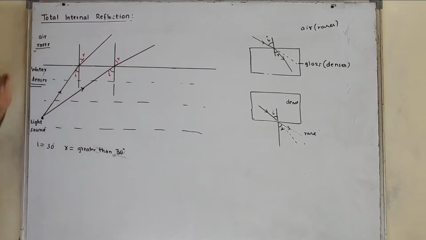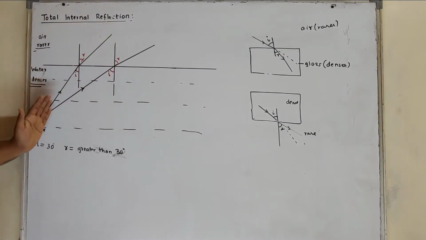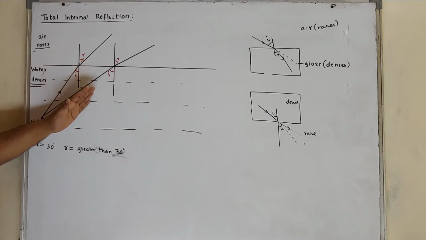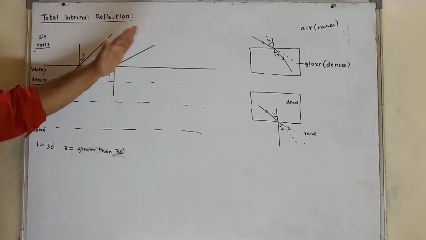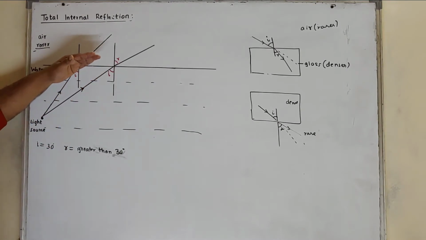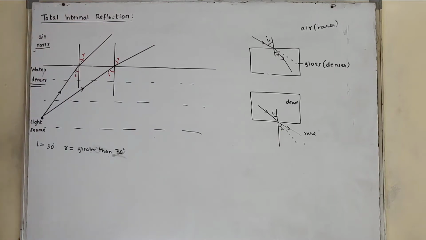See, I is smaller than R. As we go on increasing I, R will also increase. Here we have increased, suppose 45, it will be more than 45. Again we have increased to 60, it will be more than 60. A time will come when R will become 90 degree.